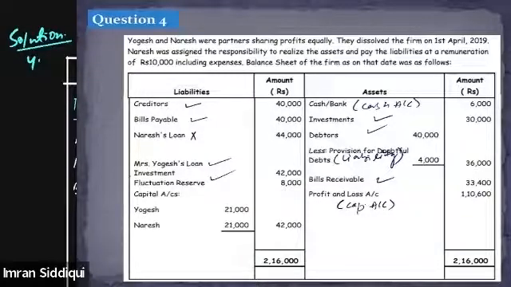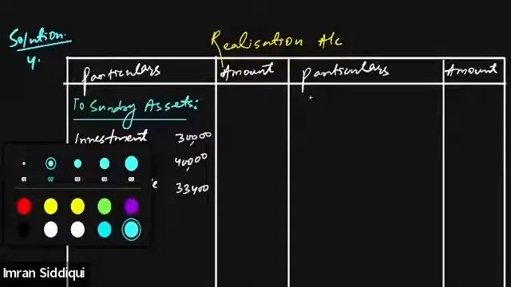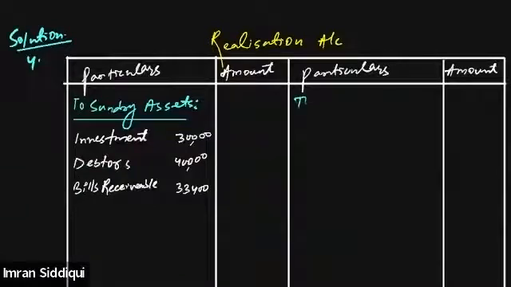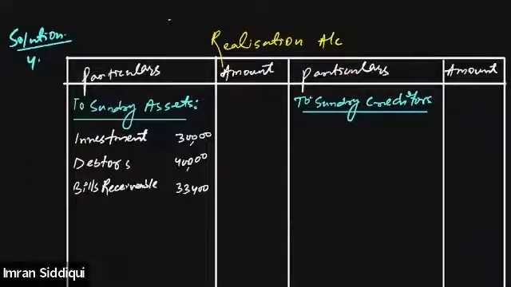Let's do it quickly. On the credit side, we'll write down to sundry creditors.